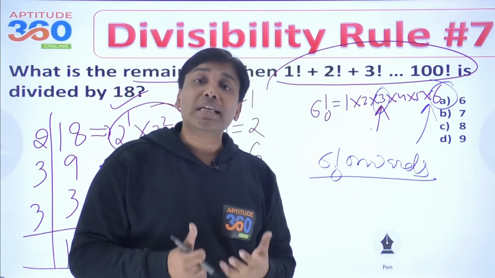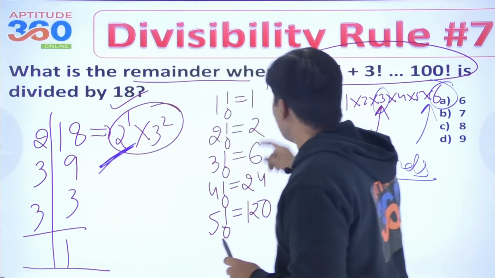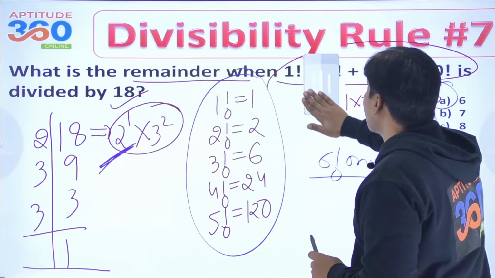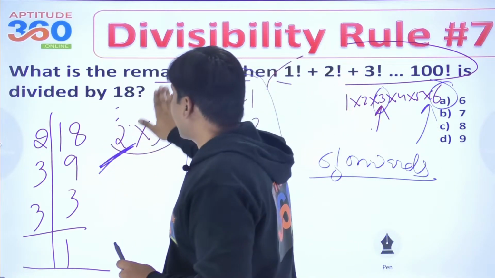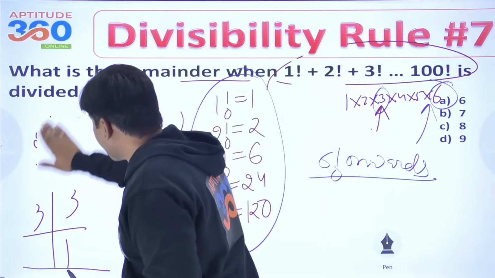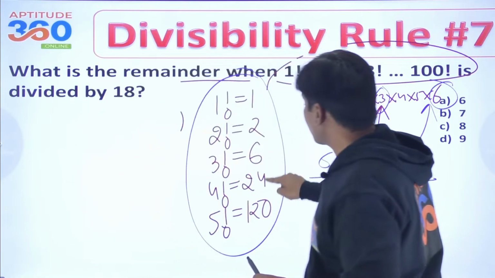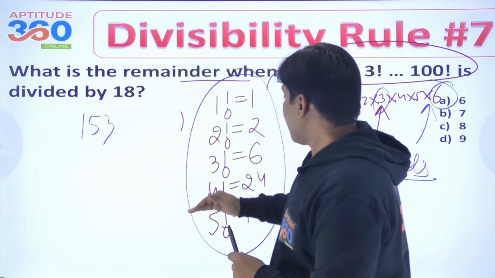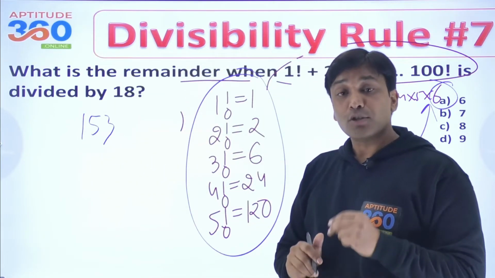तो हमारे को रिमाइंडर मिलेगा कहां से? हमारे को रिमाइंडर मिलेगा यहां से, राइट? And if you sum these numbers, what is it that you should be getting? That's 120, that's 130, and this is 153. This entire sum 1 factorial to 5 factorial is 153.